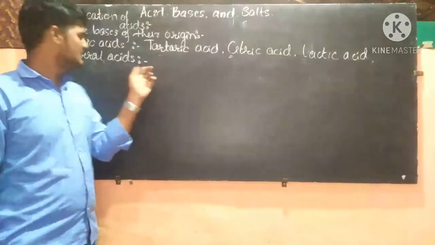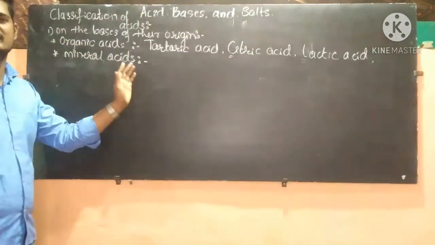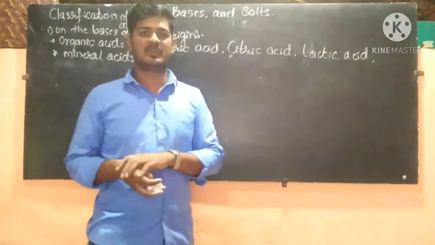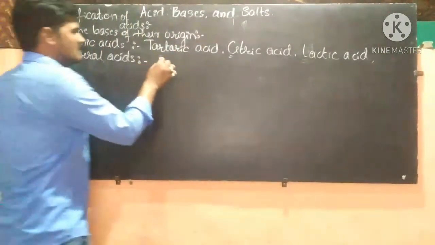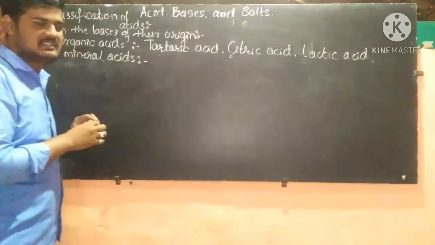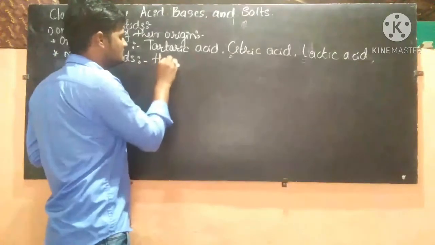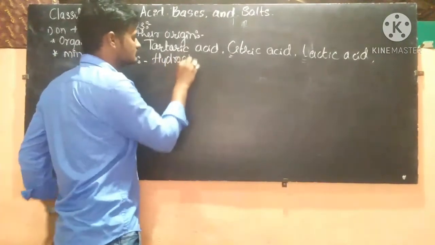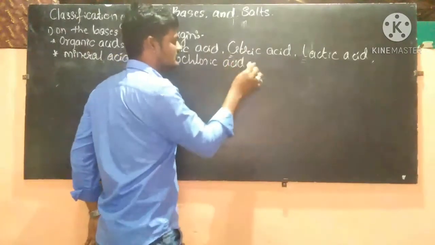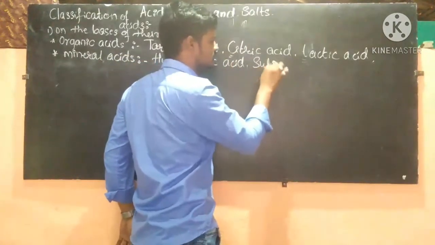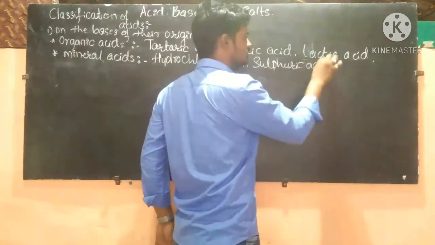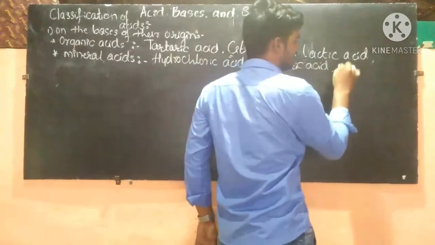And next, let's discuss the mineral acids. Mineral acids are derived from inorganic compounds. Some examples of mineral acids are hydrochloric acid, sulfuric acid, and nitric acid.